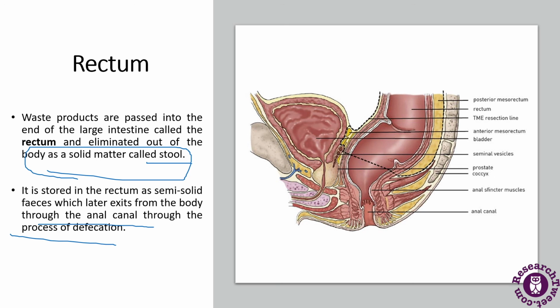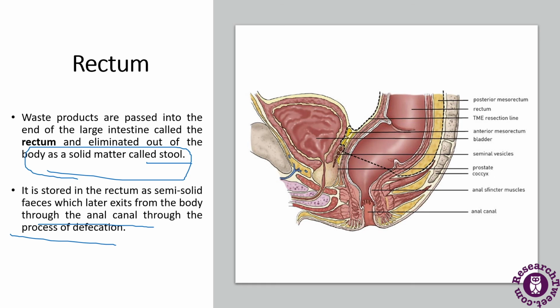Duodenum, as I was telling you, is the first part of the small intestine. The pancreas is connected to the duodenum, and the posterior points to the left part of the abdominal cavity. So what is the function of the pancreas? The pancreas releases digestive enzymes to complete the process of chemical digestion. So it helps in the process of chemical digestion.